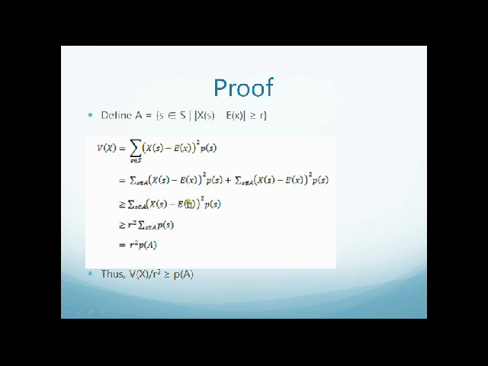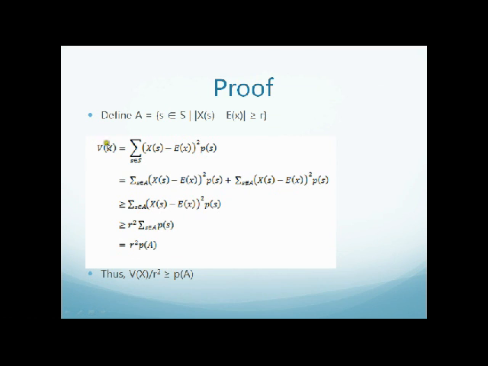And then we just factor out R squared, and leave the part P of S and sum it up. So now we have this expression greater than or equal to R squared times the sum of the probability of each event S which belongs to the space A. And then we know the sum of all the probabilities will be the probability of this whole space. So this is equal to R squared times P of A.